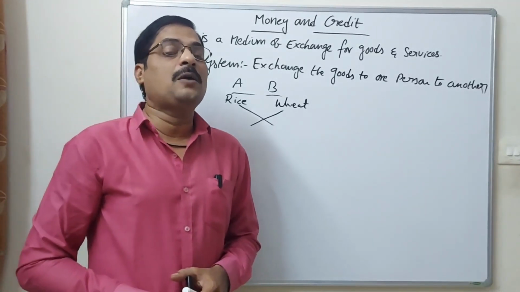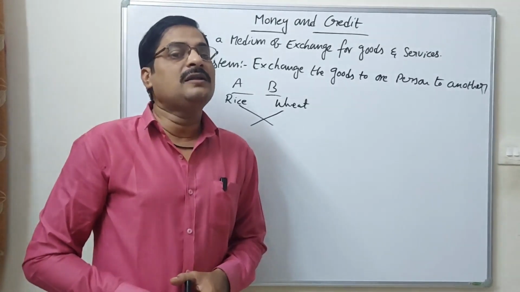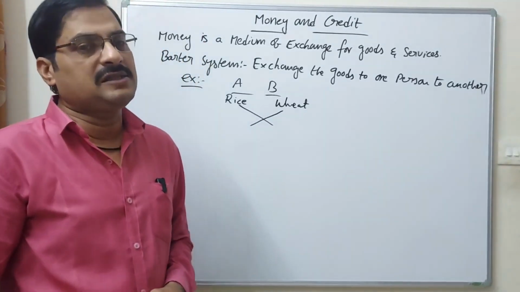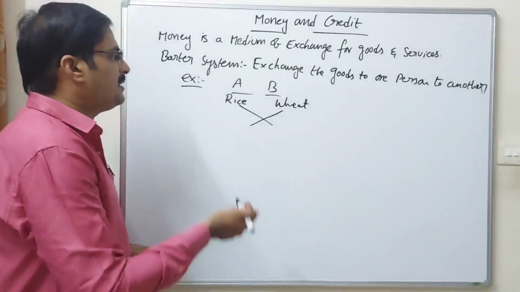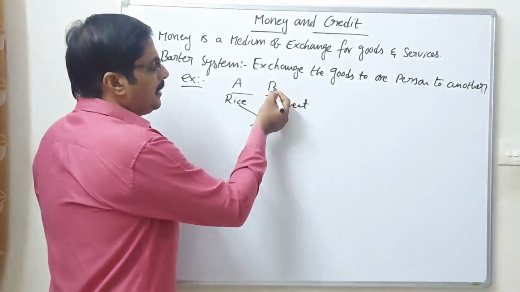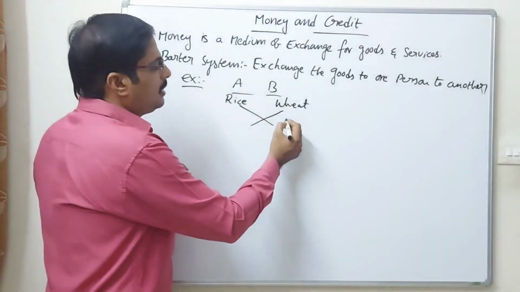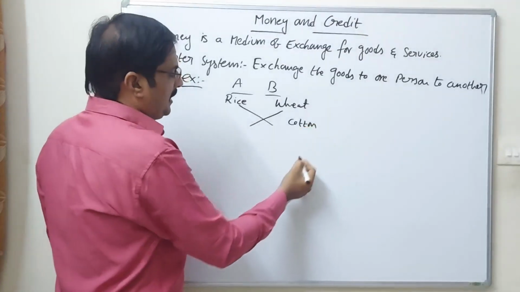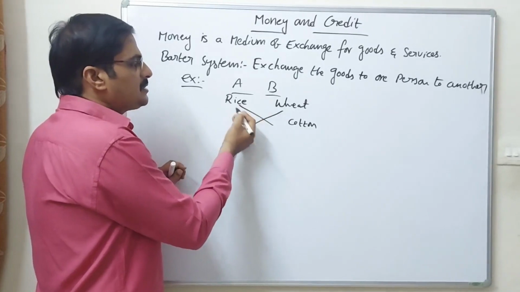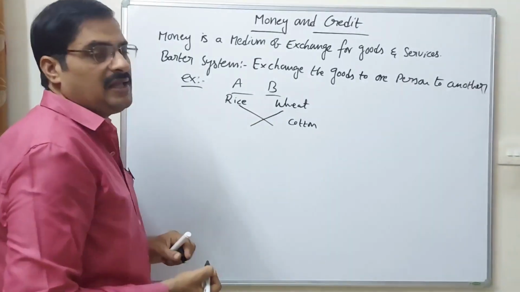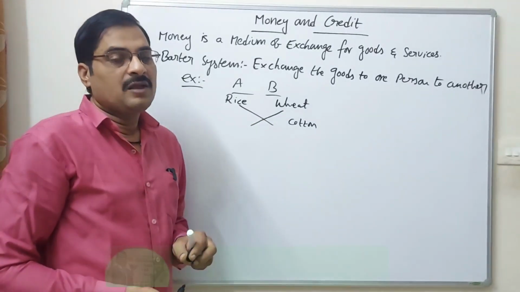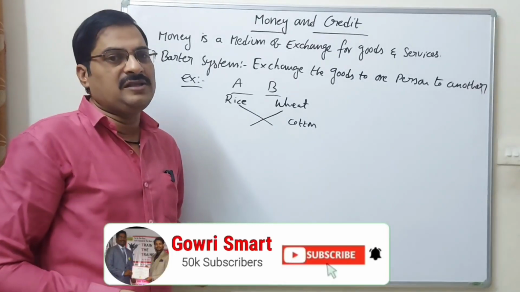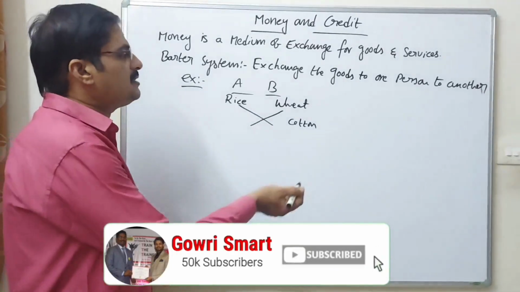But here there is one problem. What are the disadvantages of the barter system? Suppose B needs cotton, but A does not have cotton in his hand. How will these two people exchange? So what is B doing?